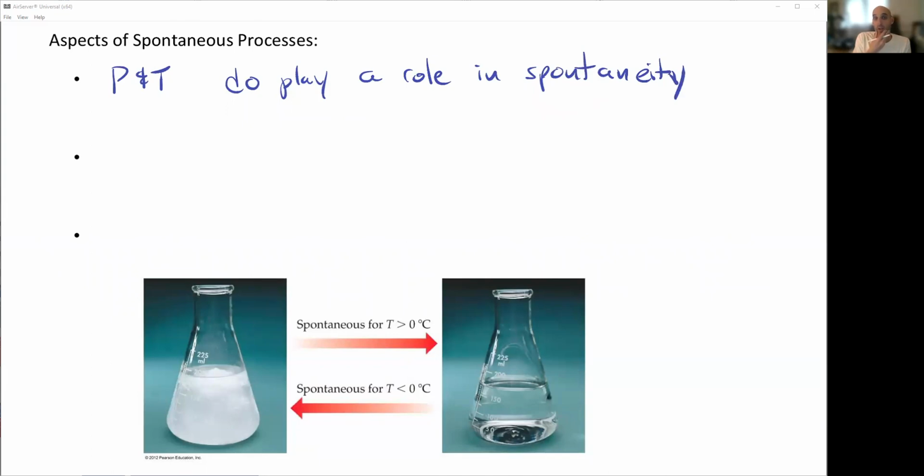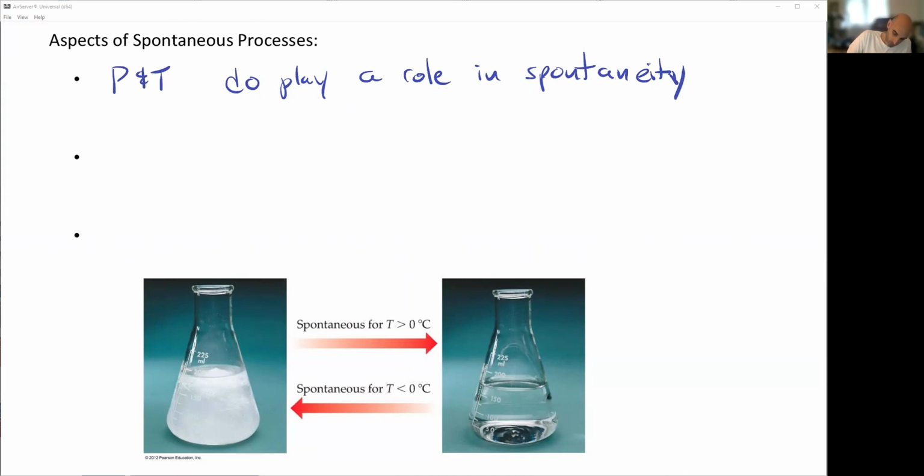Okay, so if we think about ice melting, if I have ice below 0 degrees, it is spontaneously going to be a solid. It's not all of a sudden going to turn into a liquid. If it's above 0 degrees Celsius, it's spontaneously going to turn into a liquid, right? So we're not going to expect water to freeze above 0, because that's non-spontaneous. I would have to do something in order to make that happen, increase the pressure, decrease the temperature, do something to take energy out of the system in order to force it to freeze.